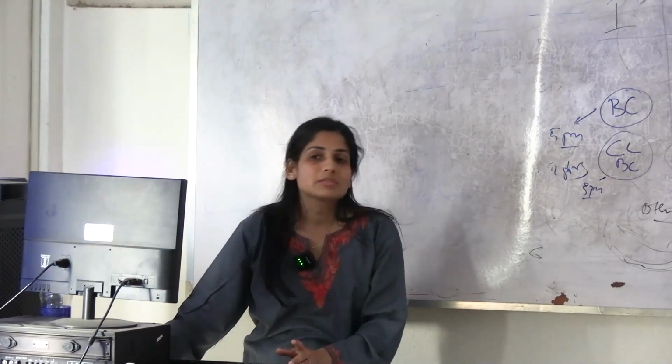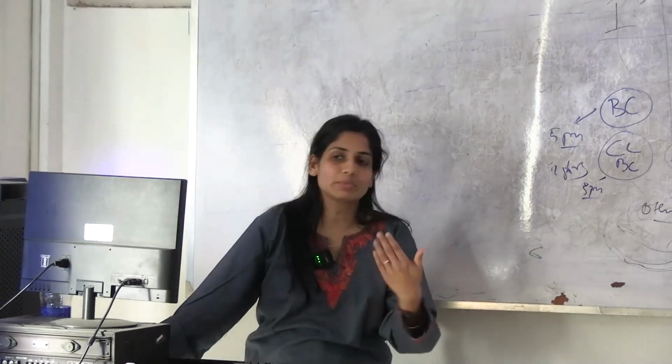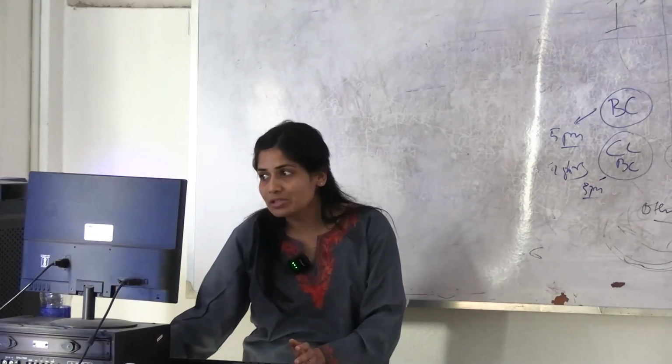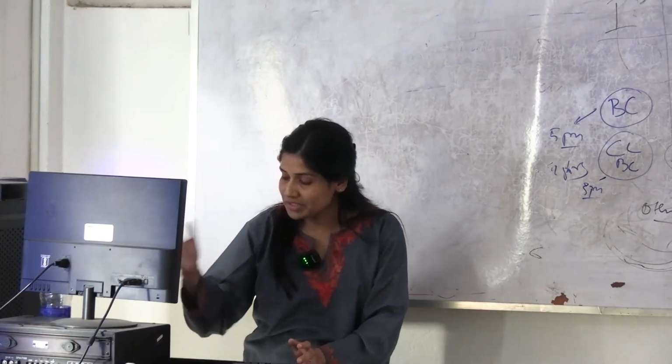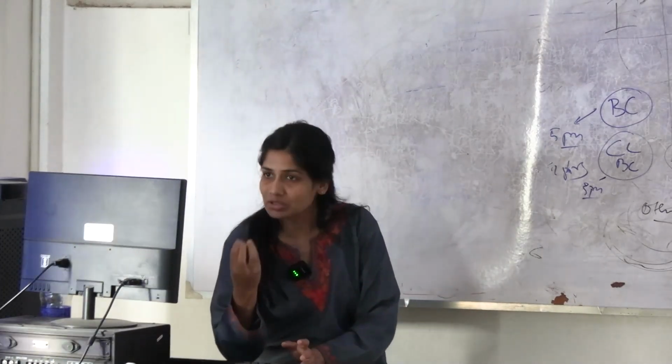Sexually transmitted diseases means contagious diseases which are communicable diseases which are transmitted sexually. So, based on the manifestations that they produce, certain diseases produce genito-ulcer lesions.